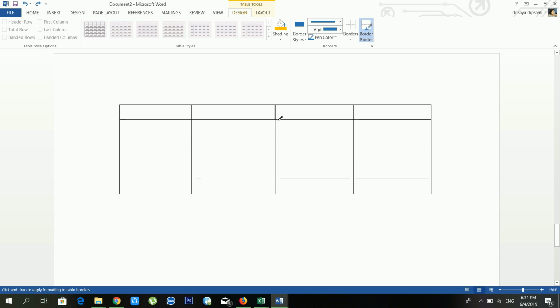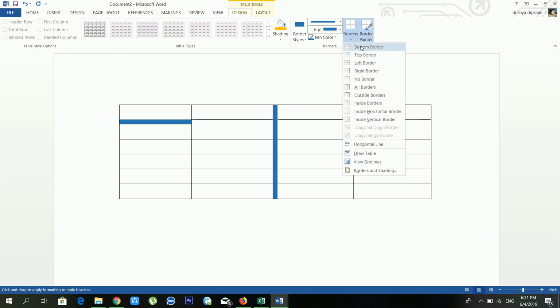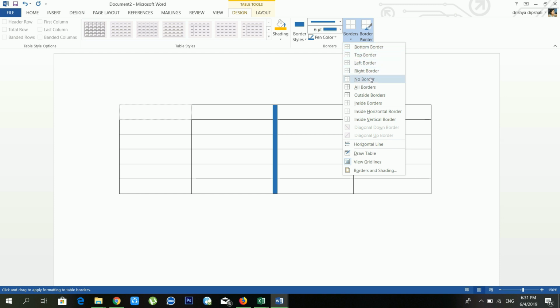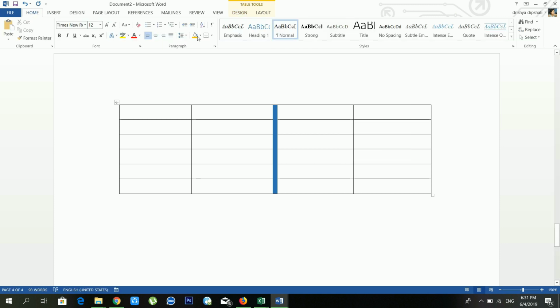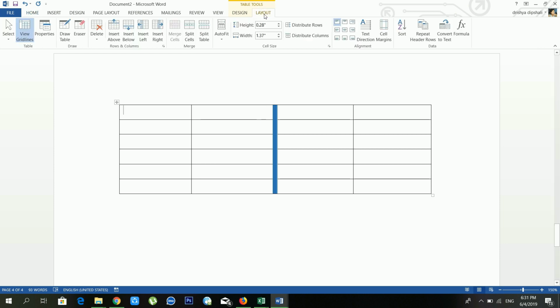Now see, it's working right now. My table line color is also changing, and from the borders you can use it. You can use bottom border, top border, left border, right border, and no border also. Before also we discussed it in the home menu. From here I think if you have any kind of confusion you can check that video in my playlist also.